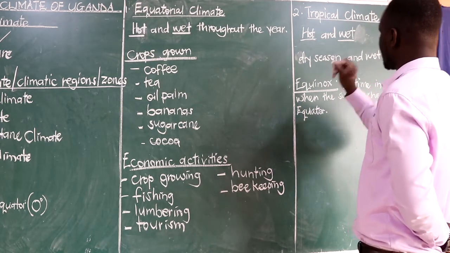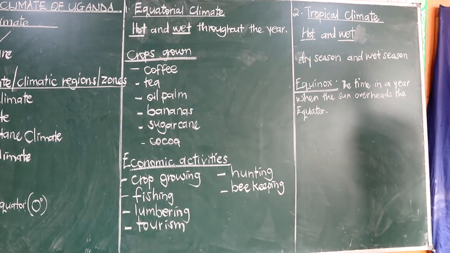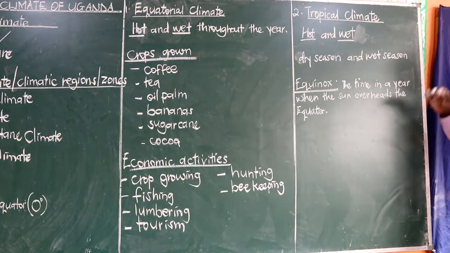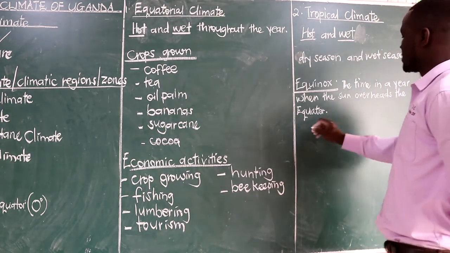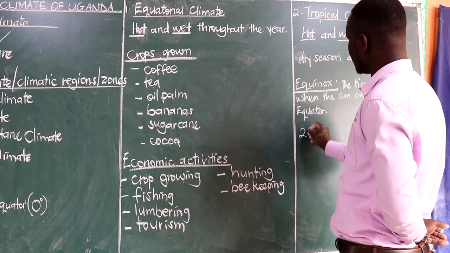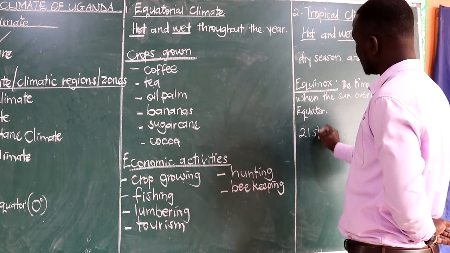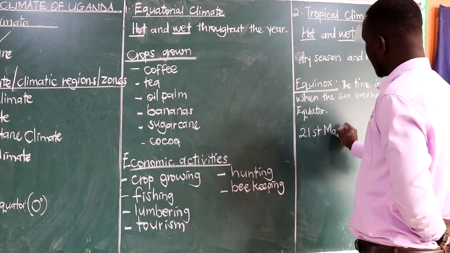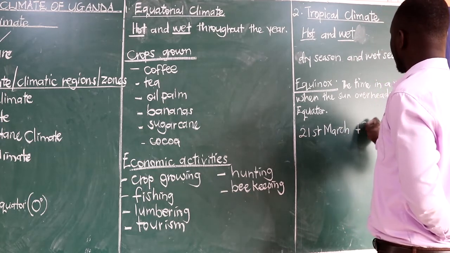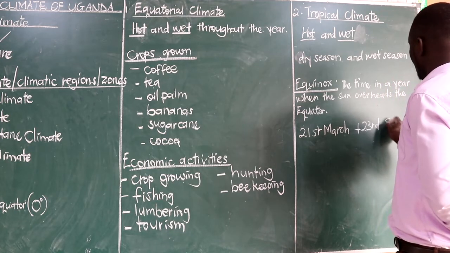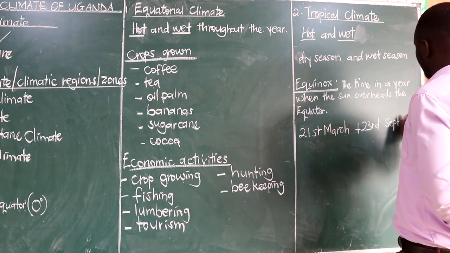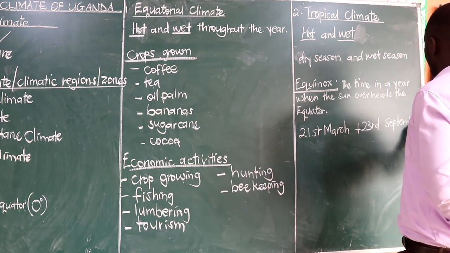So that is what we can say. Equinox is the time in a year when the sun is overhead the equator. Mainly this one happens in the month of March, that is 21st March, and we have it also on 23rd of September. These are the equinox dates.